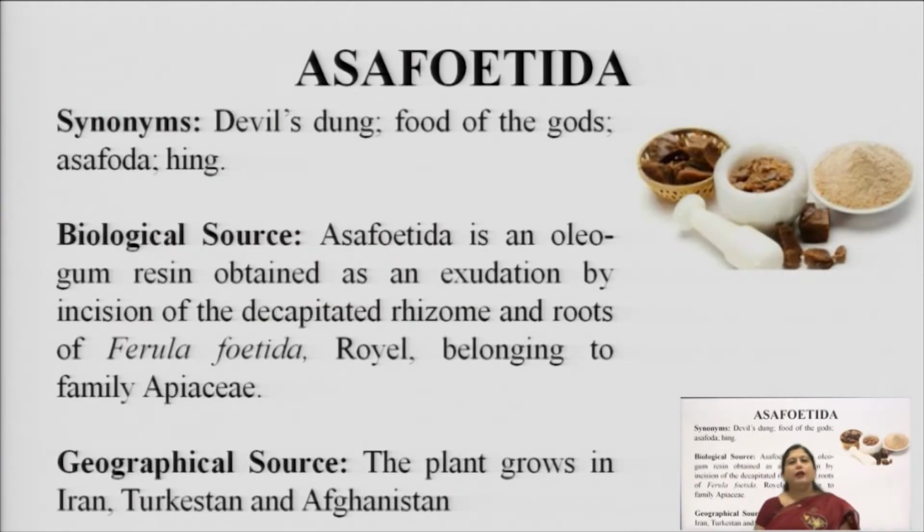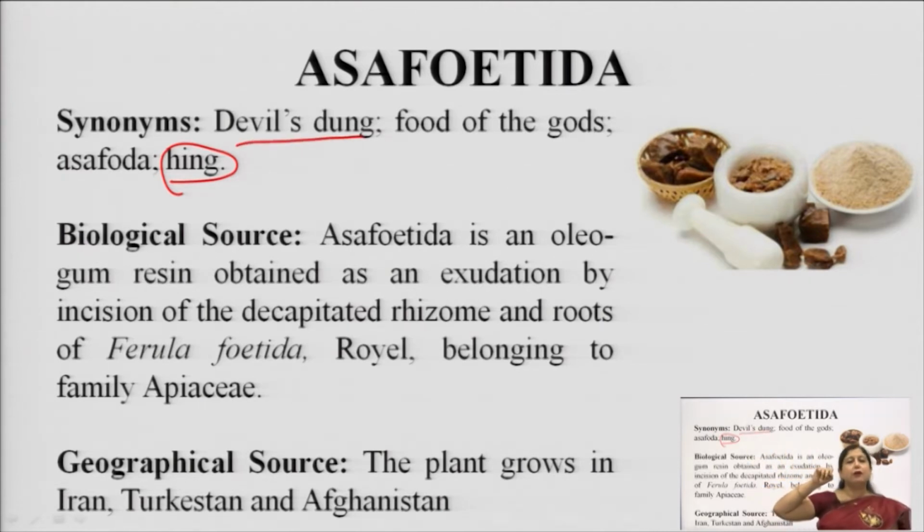Now, we come to the next drug, that is asafoetida. In common language, asafoetida is known as hing. Remember hing, we use it again, it is a kitchen drug, but it has very good effects on the GIT. So, it is commonly known as hing, but in the western market, in English, it is known as devil's dung. Devil's dung because it has a very bad or peculiar odor, because of which people do not like it much. So, the name has been given devil's dung.